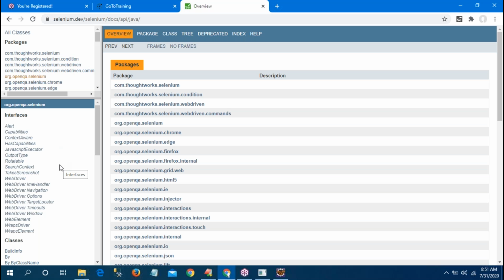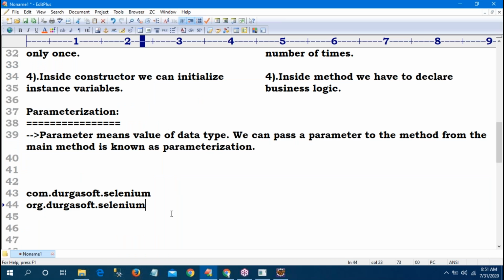Now immediately they will ask: here a class is there, an interface is there, what is the difference between interface and class? That is the first question they will ask. For classes, object creation is possible. A class contains methods and variables. If you want to call those methods, you can create an object and call them. But WebDriver is an interface, and interface object creation is not possible.